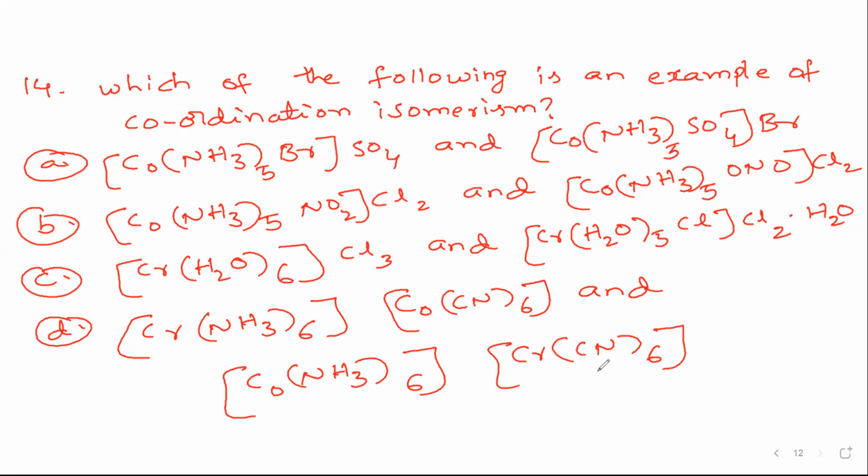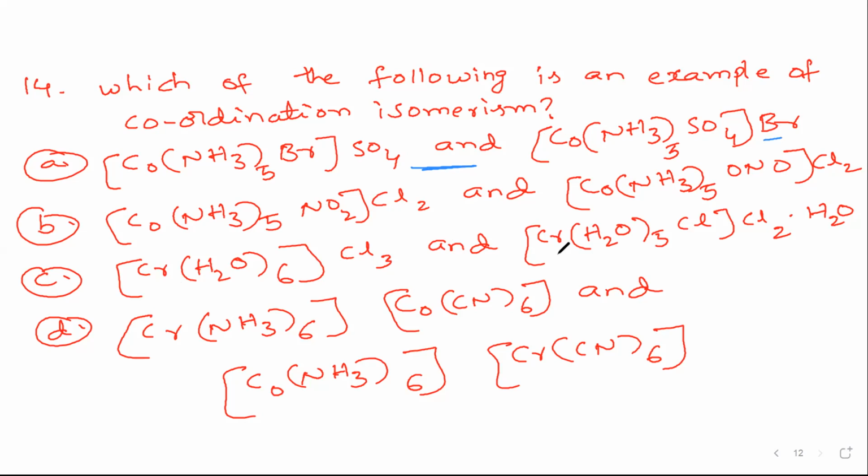By seeing the examples, we can easily understand. So what is the answer? Please guess it and try to understand. The first is an example of linkage isomerism, because in sulfate the donor atom is sulfur, while the other is bromine. The second, NO2 and ONO with Cl2 outside, is nitrito-N and nitrito-O, which is also linkage.